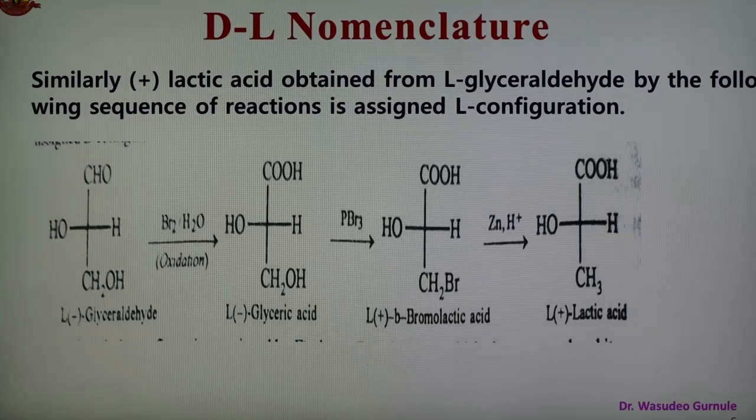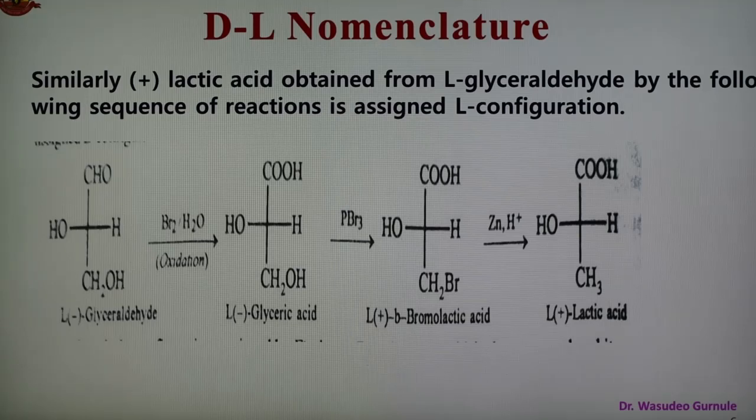So X-ray has shown that L-lactic acid and D-glyceric acid represent the absolute configuration of the compounds, and it may also be noted that there is no simple relationship between the absolute configuration of a particular enantiomer and its direction of rotation of the plane polarized light.